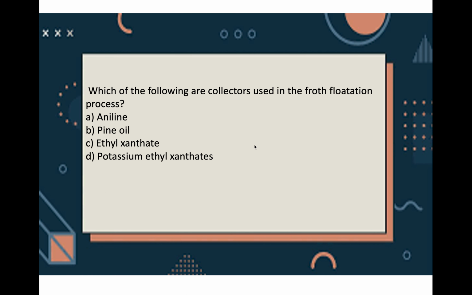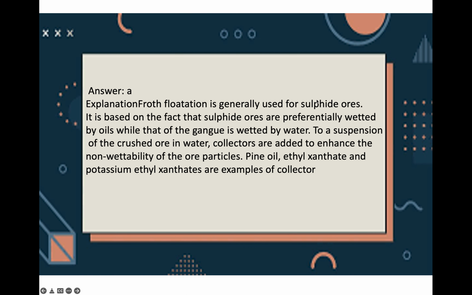Next question. Which of the following are collectors used in froth flotation? Aniline, pine oil, ethyl xanthate or potassium ethyl xanthate. Correct option is A, that is aniline. Because froth flotation is used for sulfide ores, based on the fact that sulfide ores are preferentially wetted by oils while the gangue is wetted by water. So to the suspension of crushed ore in water, collectors are added to enhance the non-wettability of the ore particles. Pine oil, ethyl xanthate and potassium ethyl xanthate are examples of collectors.